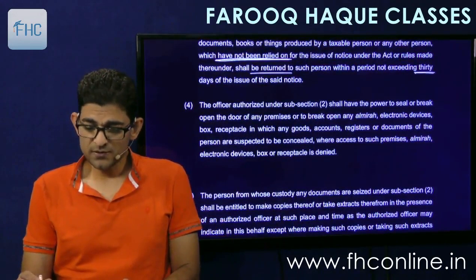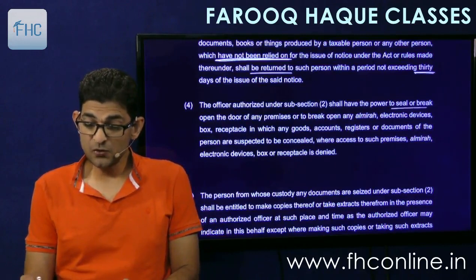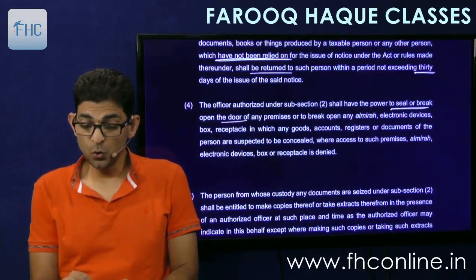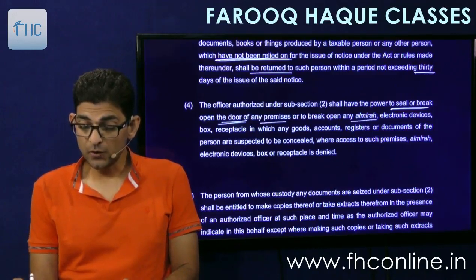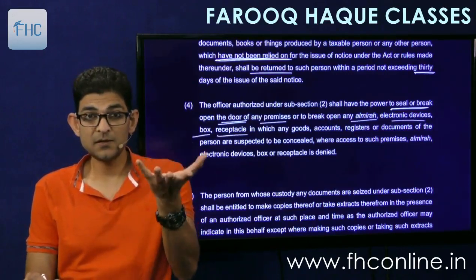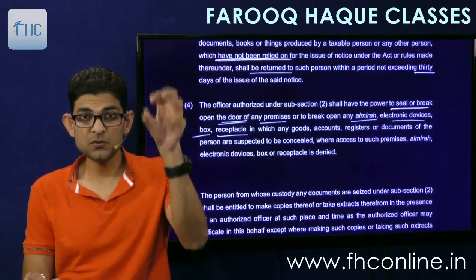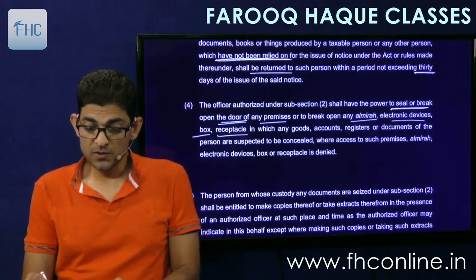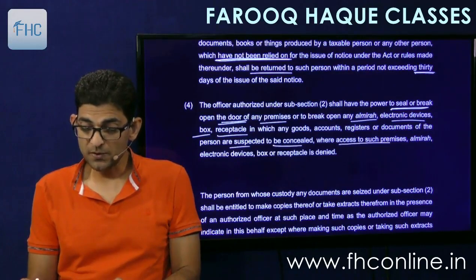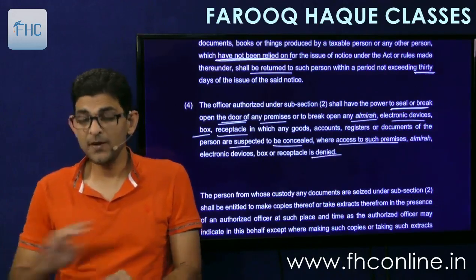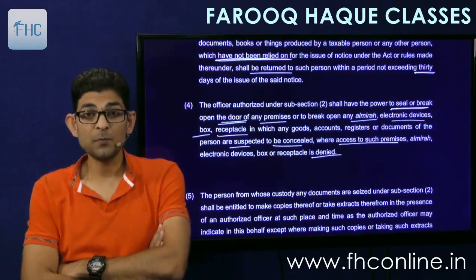Then the officer authorized under subsection 2 shall have the power to seal or break open the door of any premises or break open any almirah, electronic devices, box, receptacle. Receptacle means any kind of a box in which goods are kept, in which any goods, accounts, registers or documents of the person are suspected to be concealed, where access to such premises, almirah, electronic device, box or receptacle is denied. Now obviously this is called the power to break open.